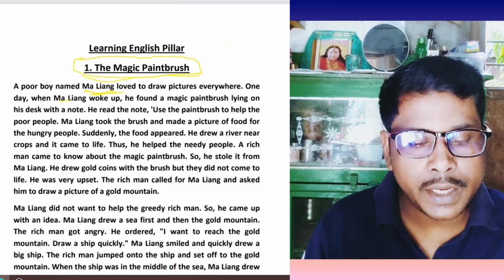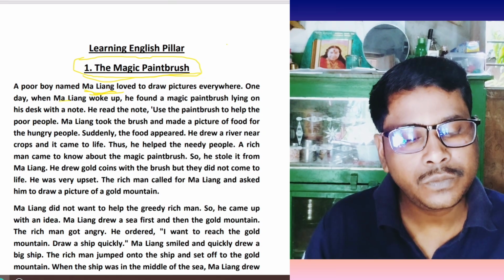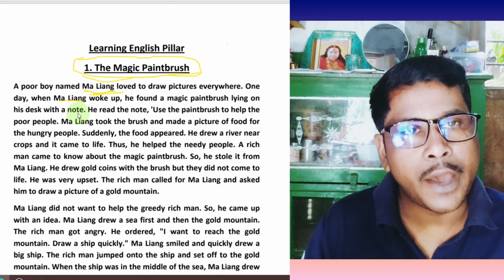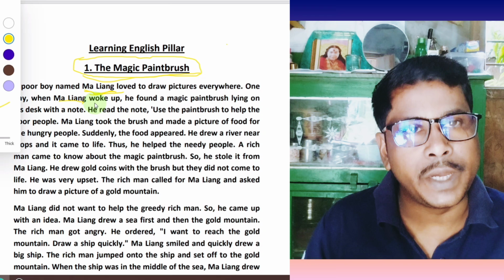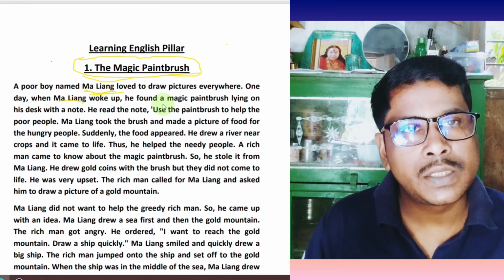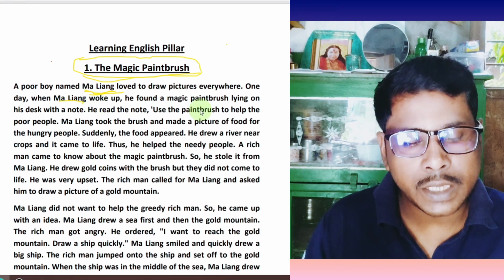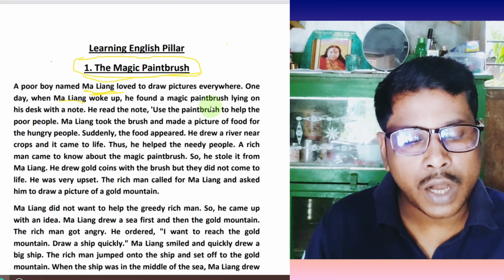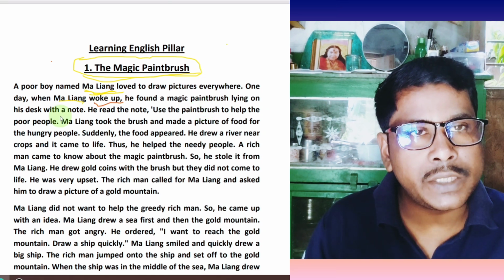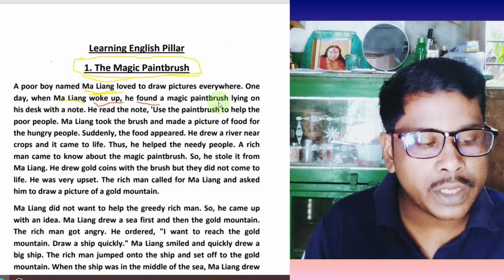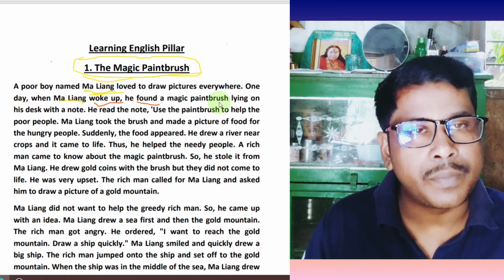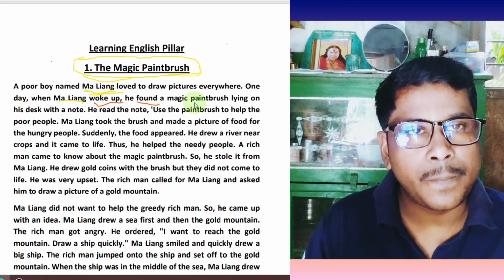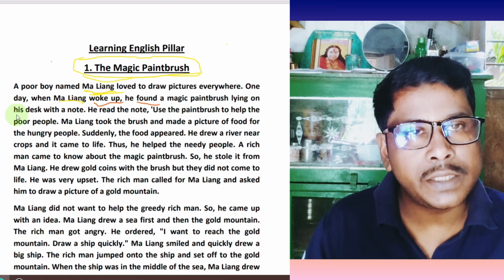One day, when Ma Liang woke up. Woke up means awake. You arise from your bed at 6 o'clock in the morning. In the same way, Ma Liang woke up. He found a magic paintbrush lying on his desk with a note. He found a magic paintbrush. Actually, Ma Liang found a magic paintbrush.